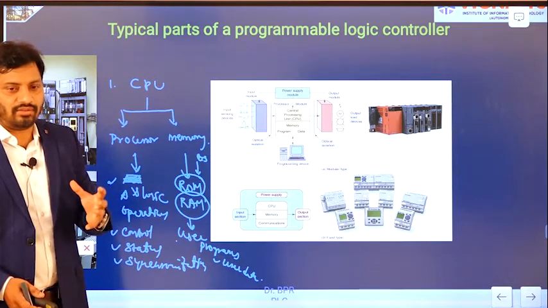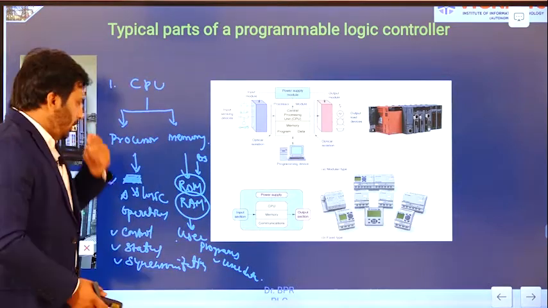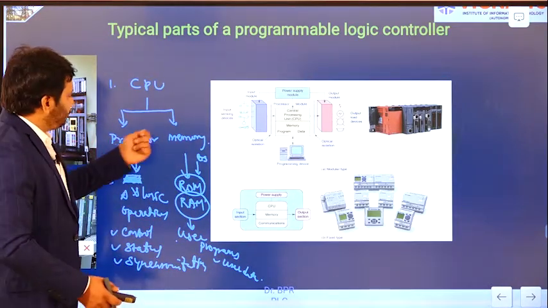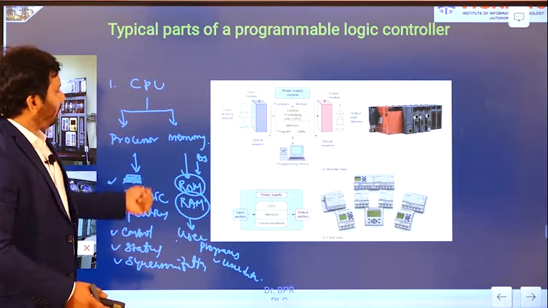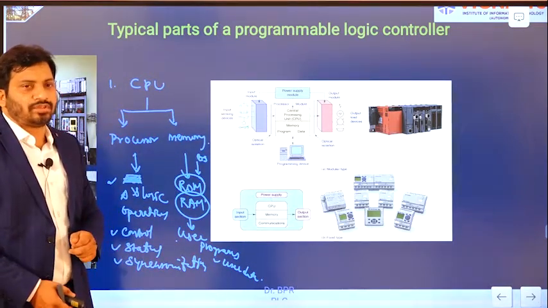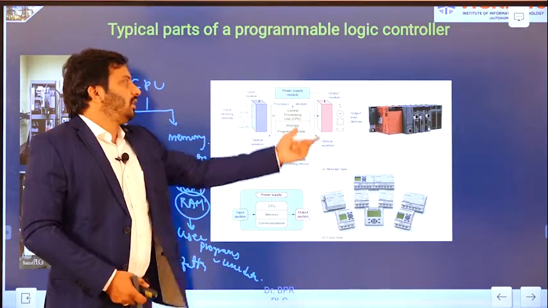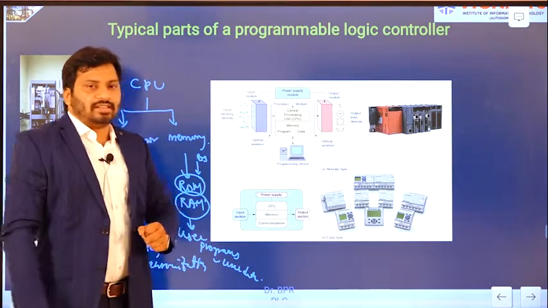So to rectify this problem, you need to provide external power backup. So this is the simple understanding of the use of this CPU module in this PLC basic system.